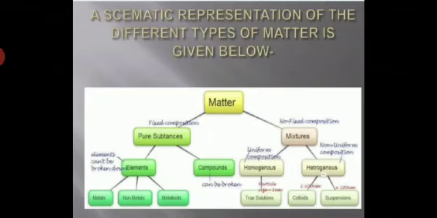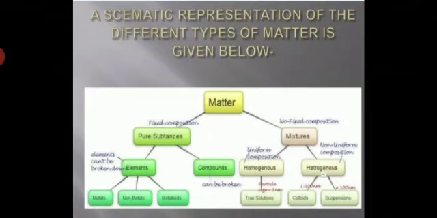So, students, pure substances are divided into two parts again: elements and compounds. What do you mean by elements? An element is a pure substance made up of only one kind of atom. Students, we will discuss in the next video what elements and compounds are.